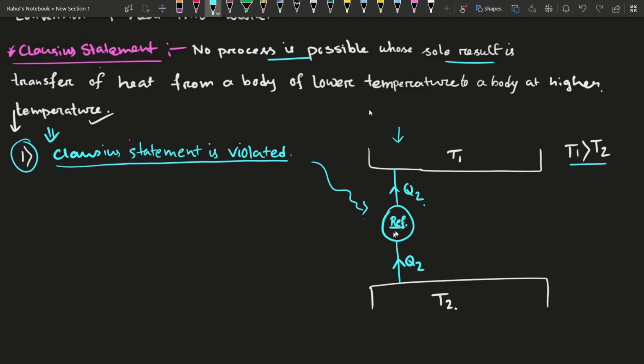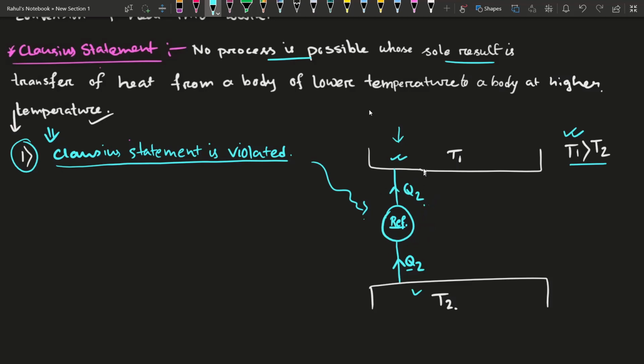It is a Carnot refrigerator drawing Q2 amount of heat from the lower temperature reservoir T2 to the higher temperature reservoir, without expenditure of any work.